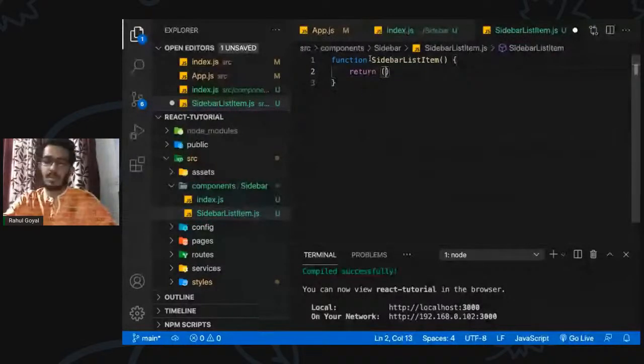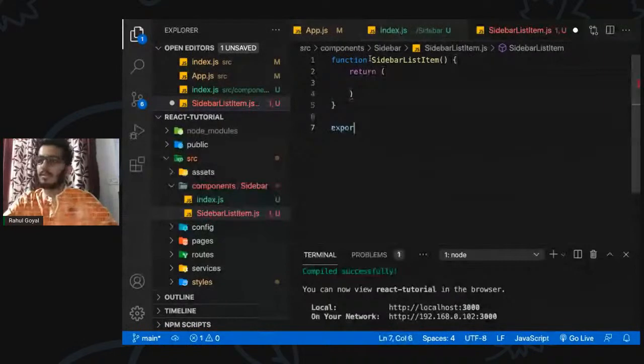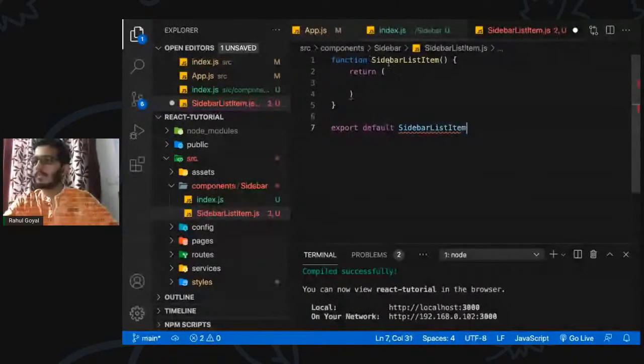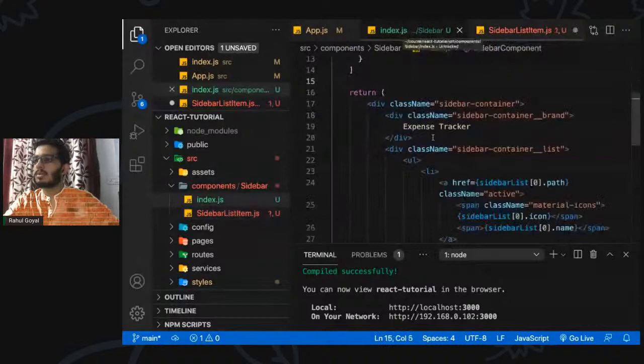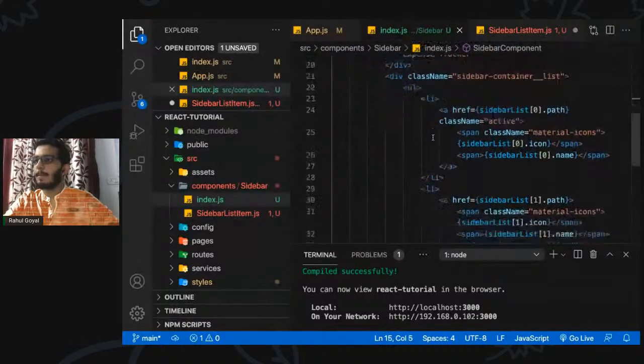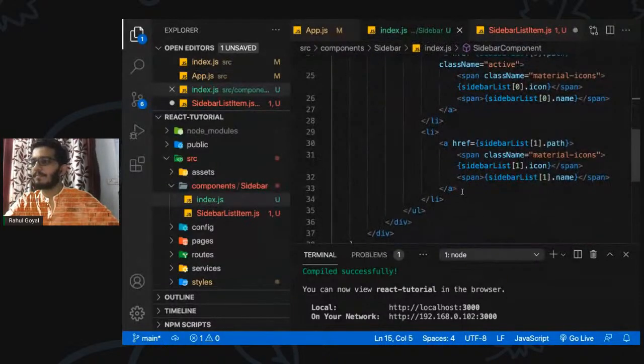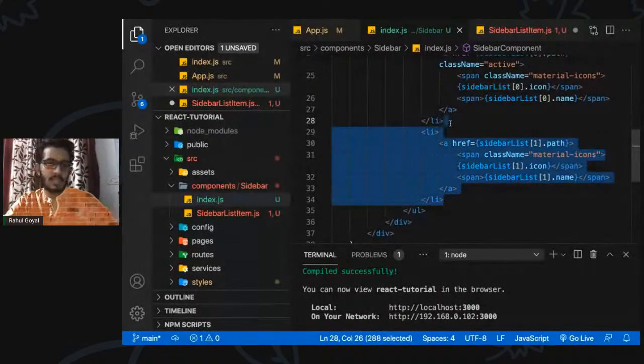It is returning something. So what goes in here? It's just this li tag, because we are using a list here, right?